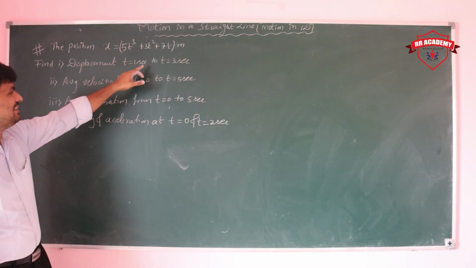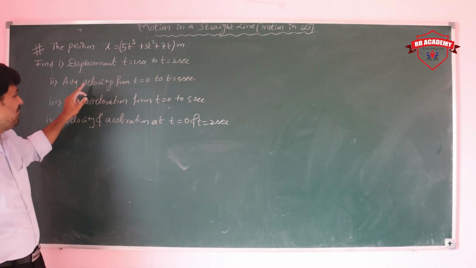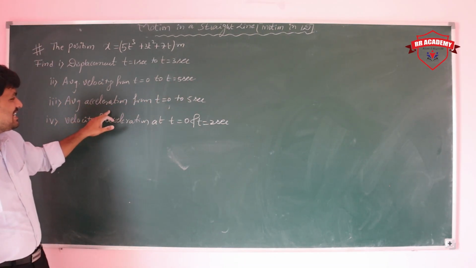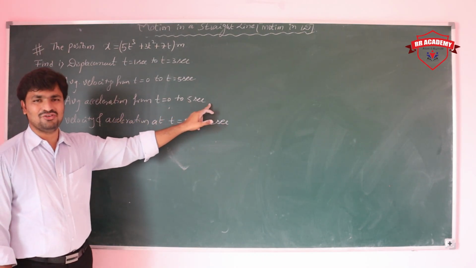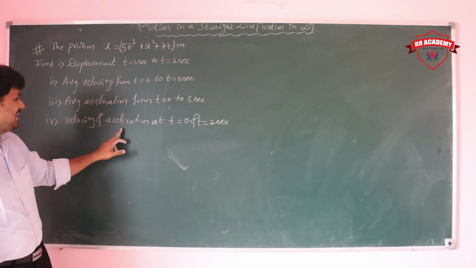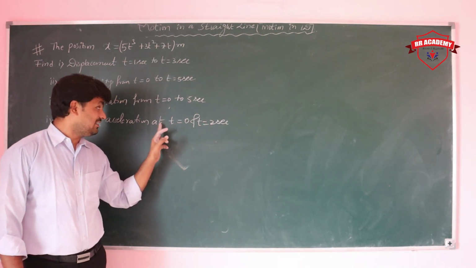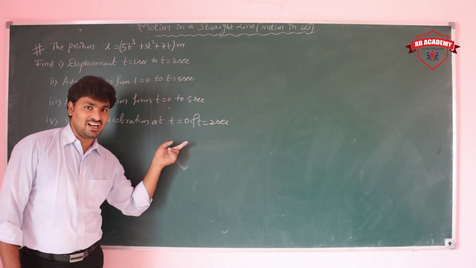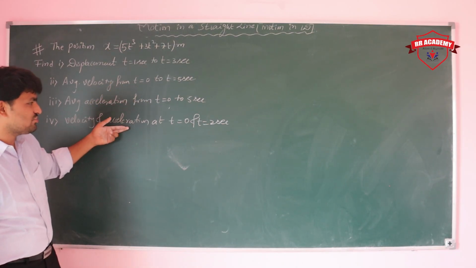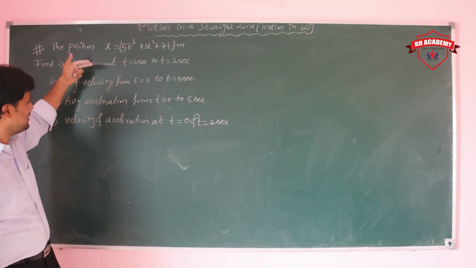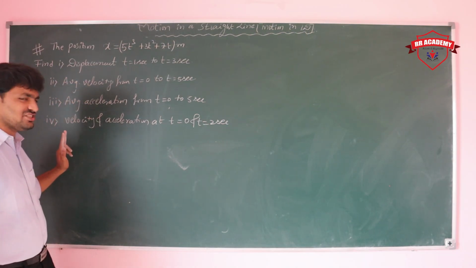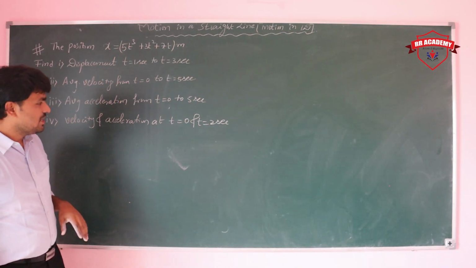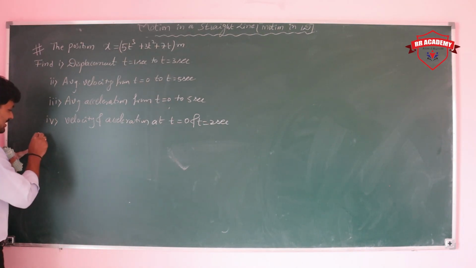One possibility is to find the displacement. Next, average velocity from t is equal to 0 to t is equal to 5 seconds. Next, average acceleration from t is equal to 0 to t is equal to 5 seconds. Next, velocity and acceleration at t is equal to 0 and t is equal to 2 seconds, which means instantaneous. These two are average and these two are instantaneous. So first displacement, average velocity, average acceleration, instantaneous velocity, instantaneous acceleration. These many possibilities are there. So first we'll start from displacement.